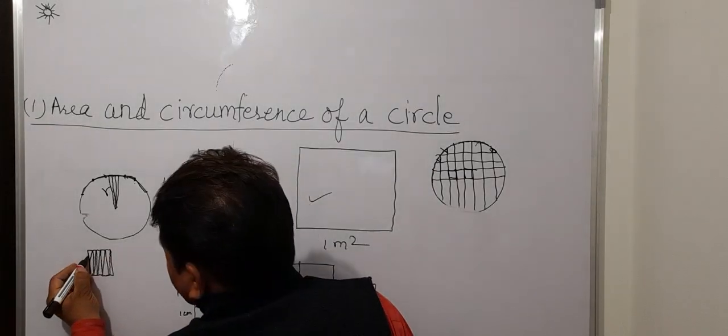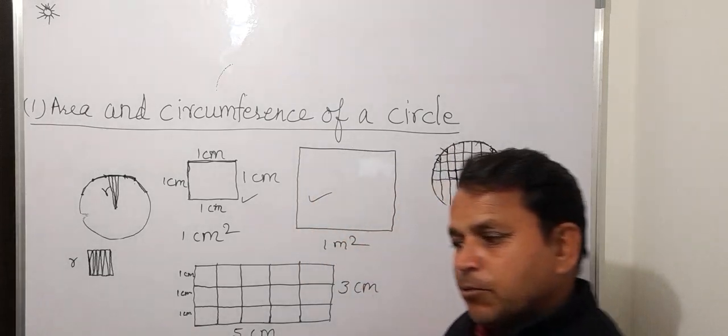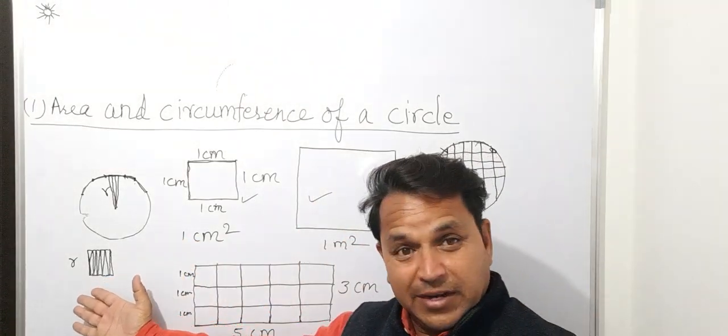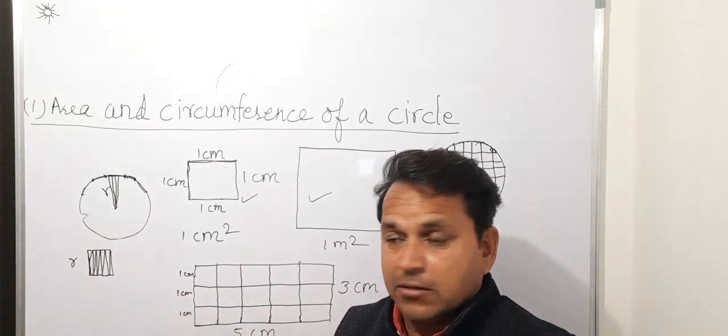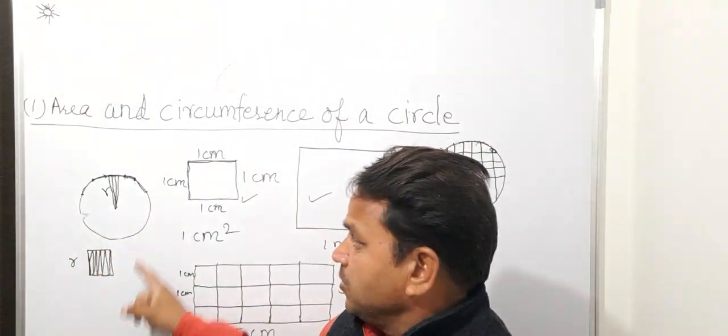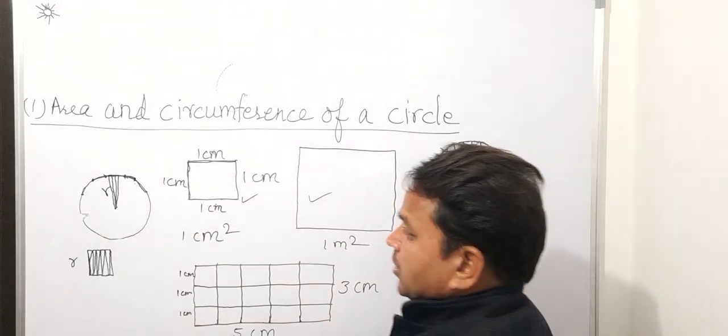So the radius of the circle forms the width. Width of this rectangle which has been formed from the same circle is r. So its whole area must be equal to that of the circle.